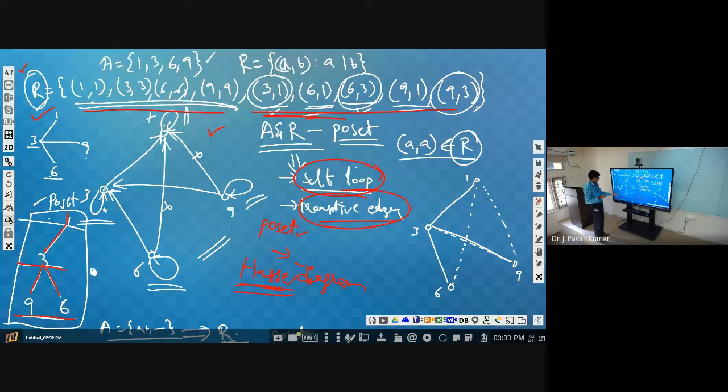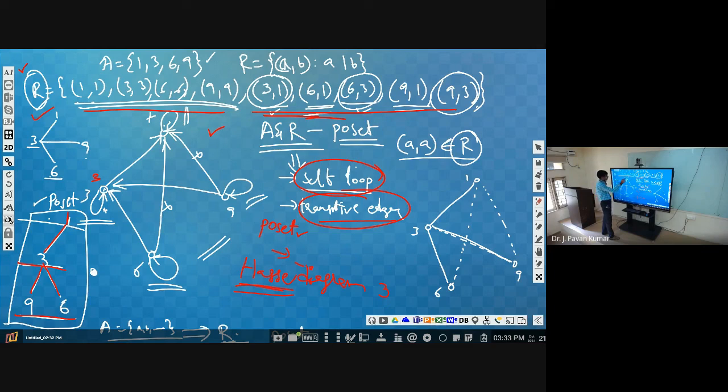We need not take 6 only here. We need not start at 9. We need not start at 6. We can start at 3 also. If you start at 3, what will happen? You may get a doubt about where we have to start. Now this is the 3, right? From 3, are we having any other edges?